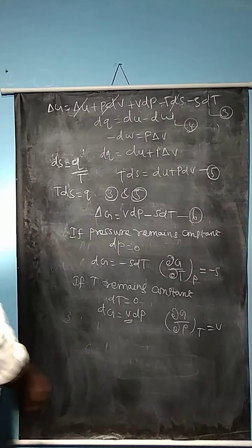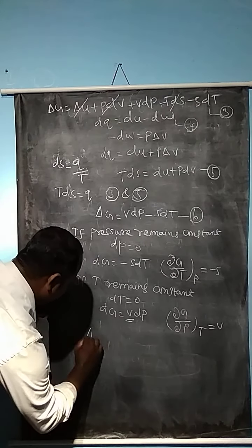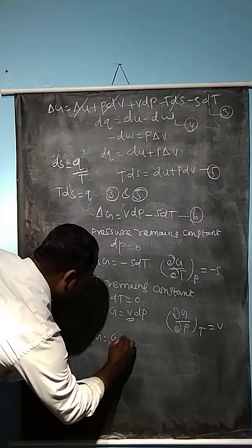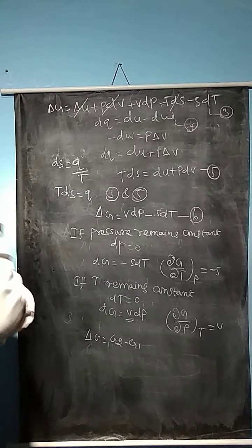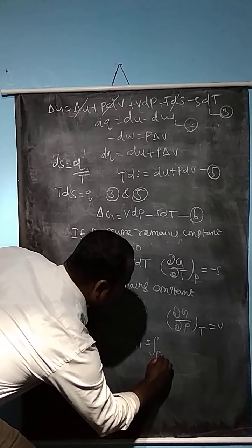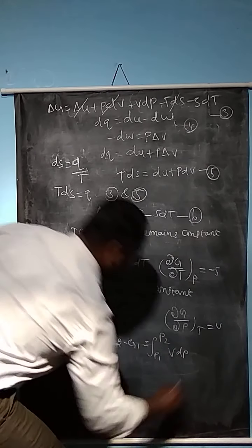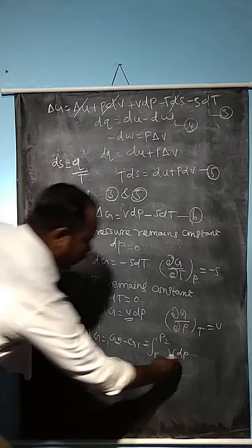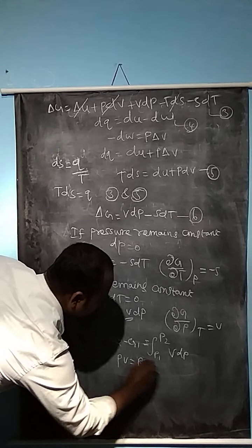We can write it in another form: delta G is equal to G2 minus G1. When you integrate these equations, with limiting values P1 to P2, V into dP. Instead of V, for 1 mole of an ideal gas, PV is equal to RT.